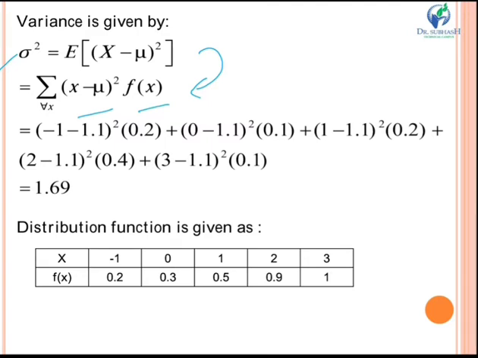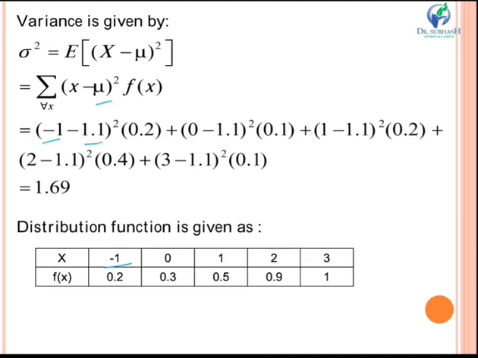So what you will do is put the values of x, and mu you have already found just now, that is 1.1. The first value of x was minus 1, so (minus 1 minus 1.1) whole square, and the first fx is 0.1.